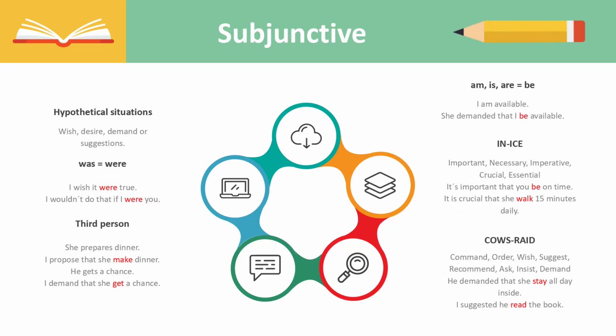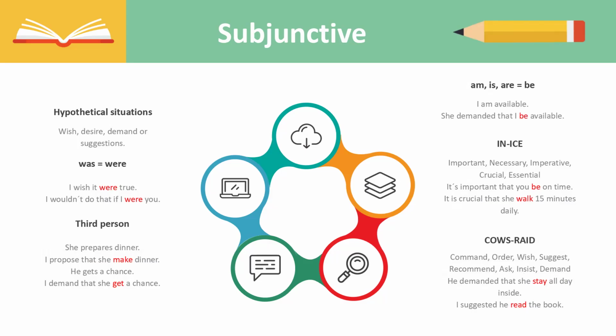The next thing that you have to remember is what we call cow's raid. Each letter from this word represents a word in English, and whenever you see these words, you're also using the subjunctive form. For example, C stands for command, O stands for order, W stands for wish, S stands for suggest, R stands for recommend, A stands for ask, I stands for insist, and D stands for demand.